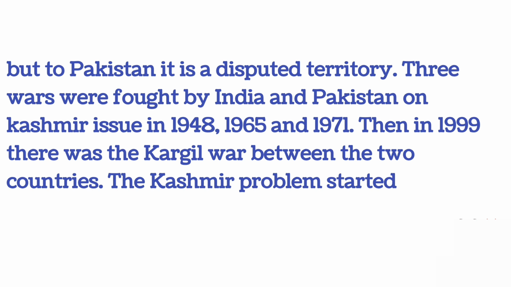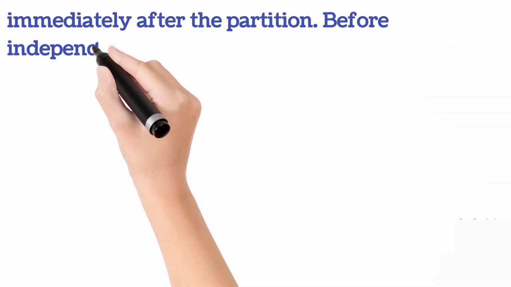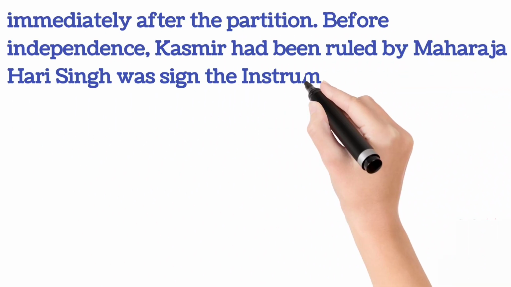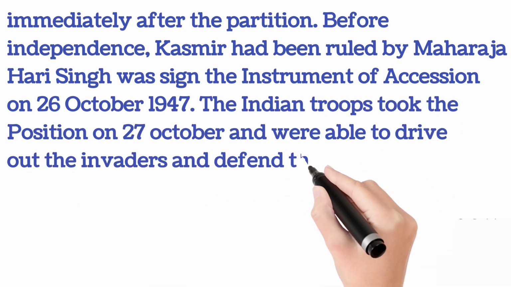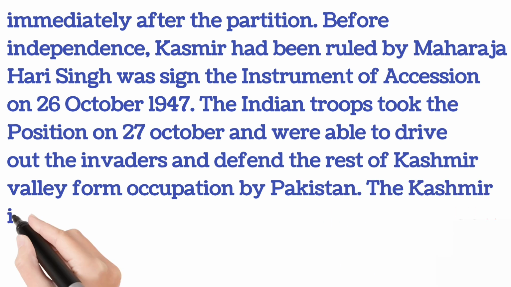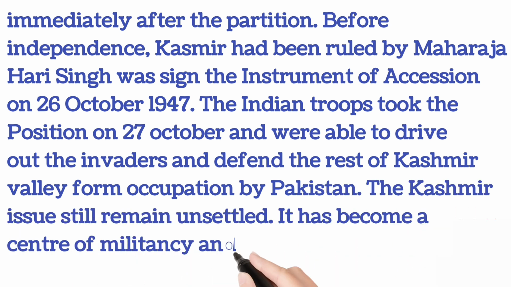The Kashmir problem started immediately after the partition. Before independence, Kashmir had been ruled by Maharaja Hari Singh, who signed the instrument of accession on 26th October 1947. The Indian troops took position on 27th October and were able to drive out the invaders and defend the rest of the Kashmir Valley from occupation by Pakistan. The Kashmir issue still remains unsettled. It has become a center of military conflict and violence.